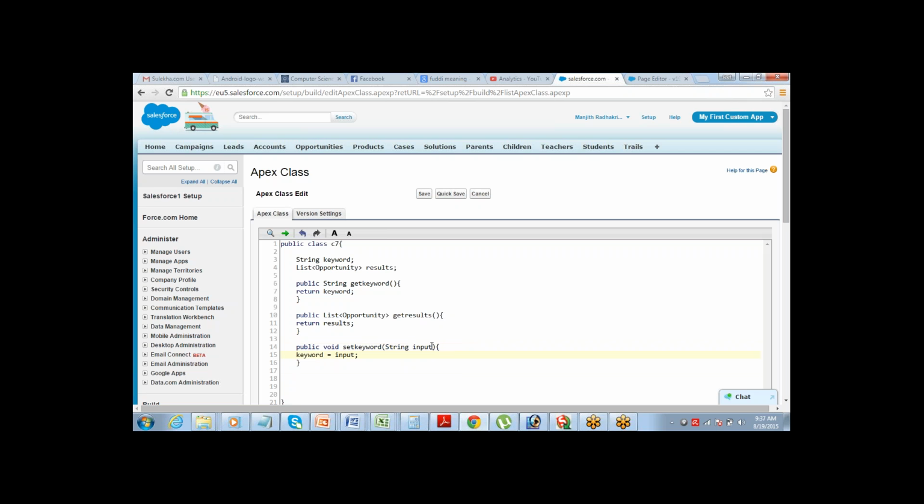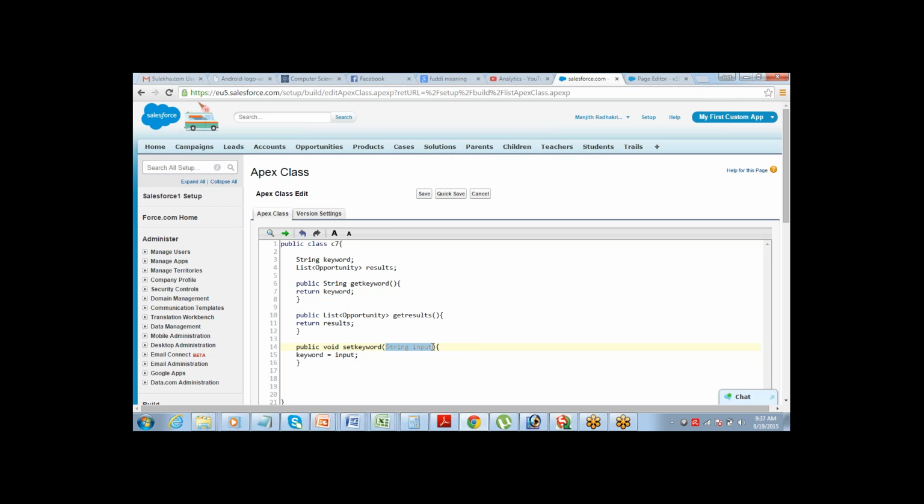Just explain again the set keyword string input. Sorry, can you please explain again how this will work, set keyword and string input? For the set keyword function, we are defining this as a parameter.